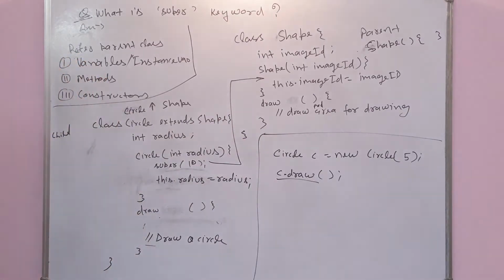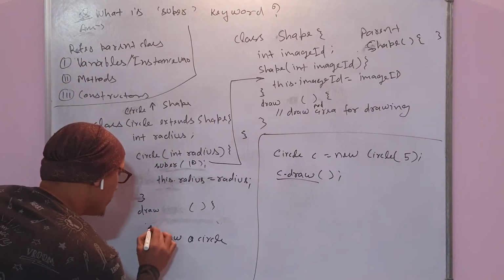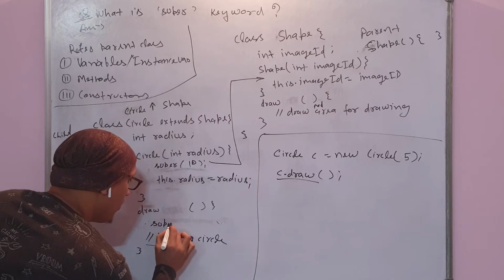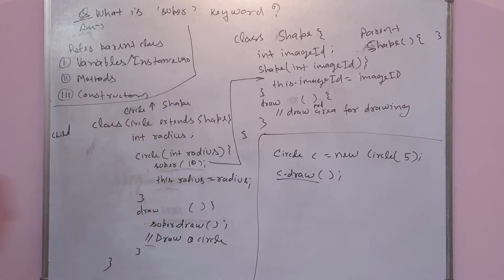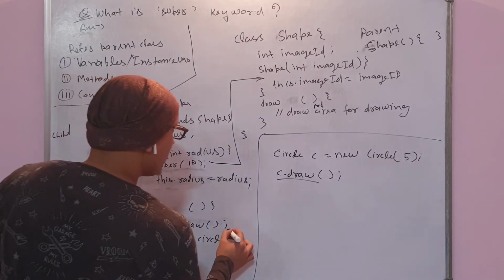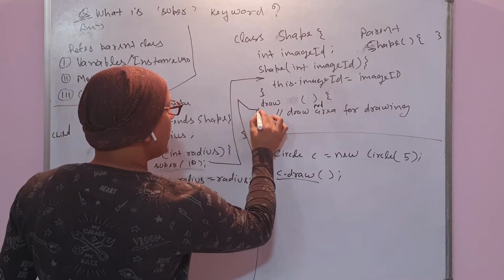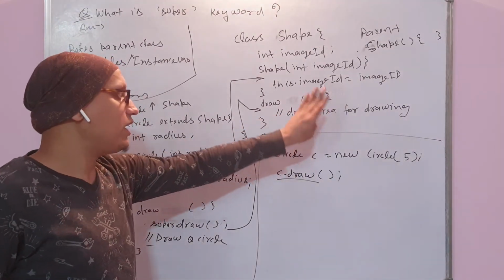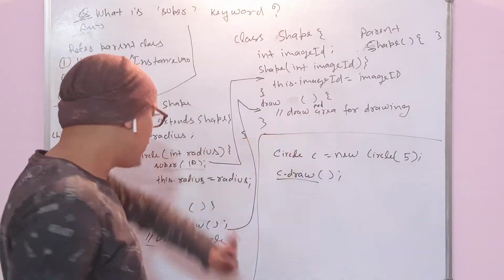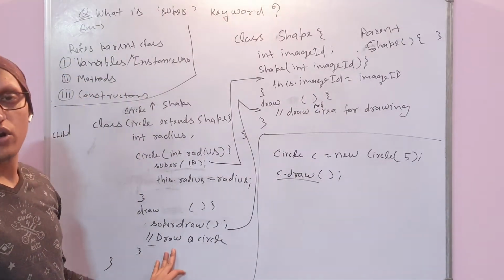So you can easily use the keyword super.draw. This super.draw will call the parent method first. In this way you first create an area for drawing, a pad for drawing, and then you draw a circle.